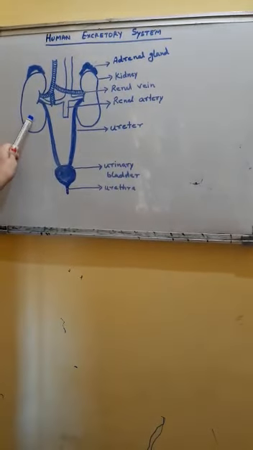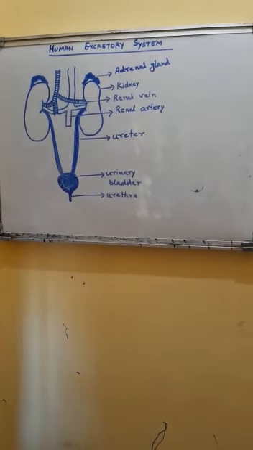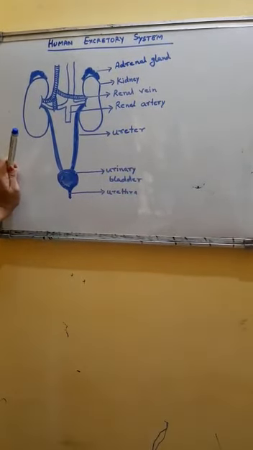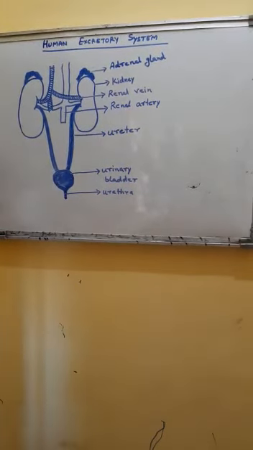The structural and functional unit of the kidney, or you can say the filtration unit of the kidney, is called the nephron. Each kidney contains millions of nephrons. We will study the structure of the nephron also.